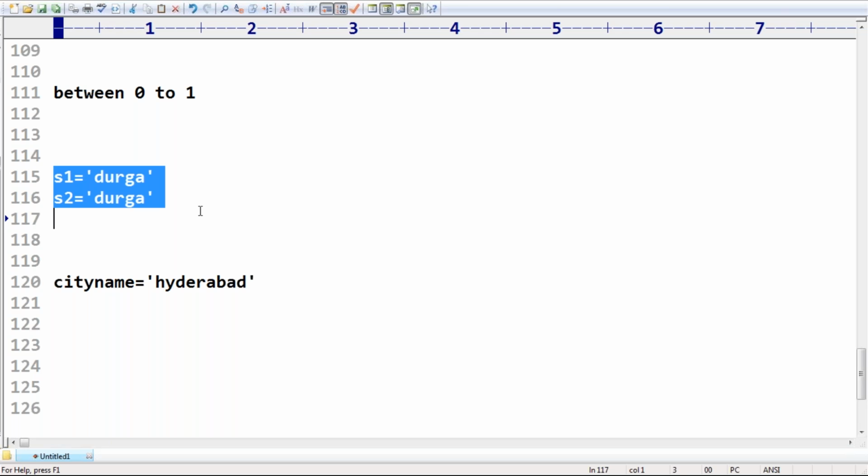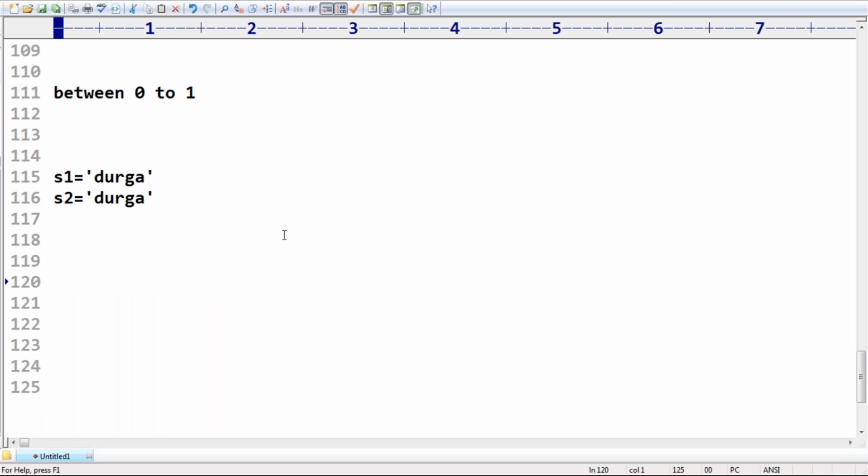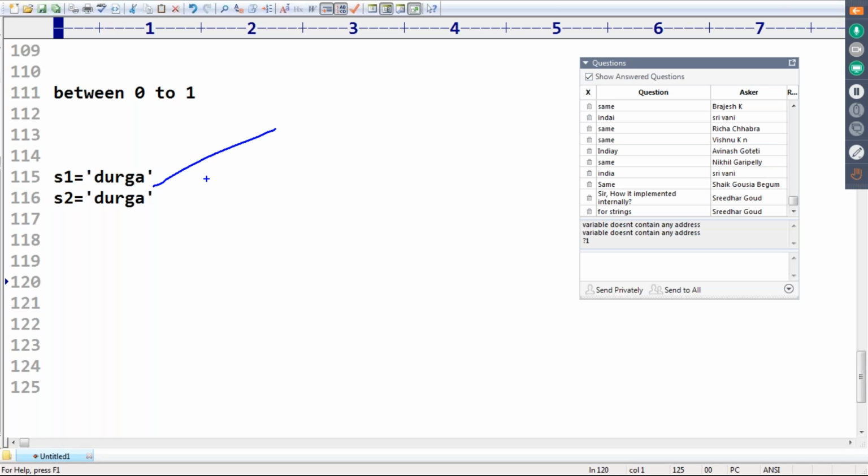Okay. Next, how is this concept implemented, sir? Internally, how is it implemented? Two possibilities are there. I'm not sure which approach the Python people followed. Observe that. Two approaches are there, sir. What is the first approach?